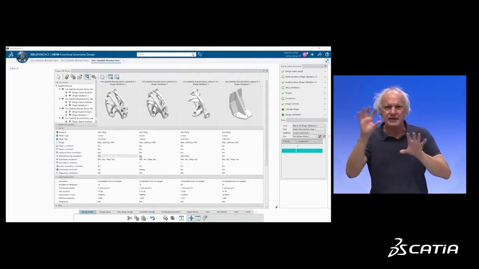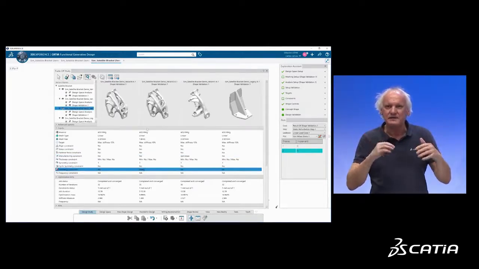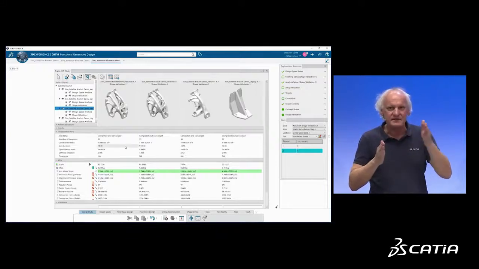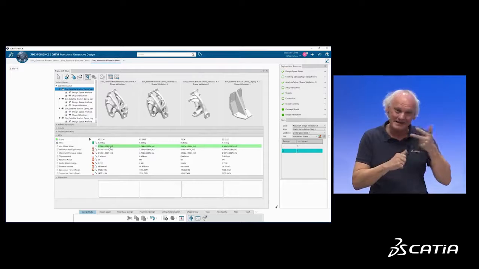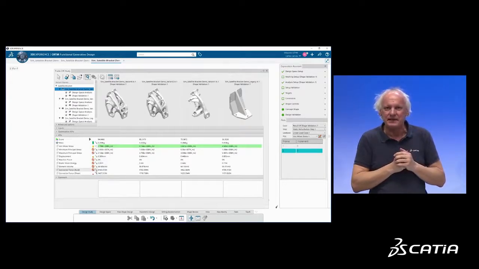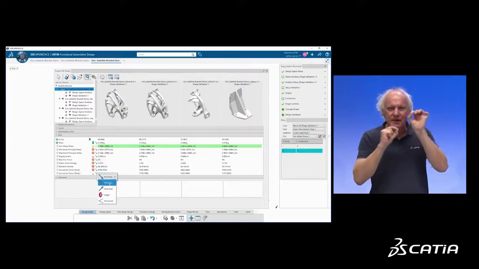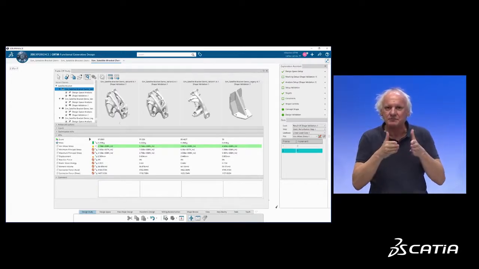where I will compare legacy, freeform, casting, additive manufacturing shape. There are some KPIs for every single scenario: the weight, the maximum displacement, the maximum von Mises stresses, some other parameters, some other KPIs. I can put priority, weight, to those various KPIs, and CATIA will help me to compute the best score and give me some recommendation.